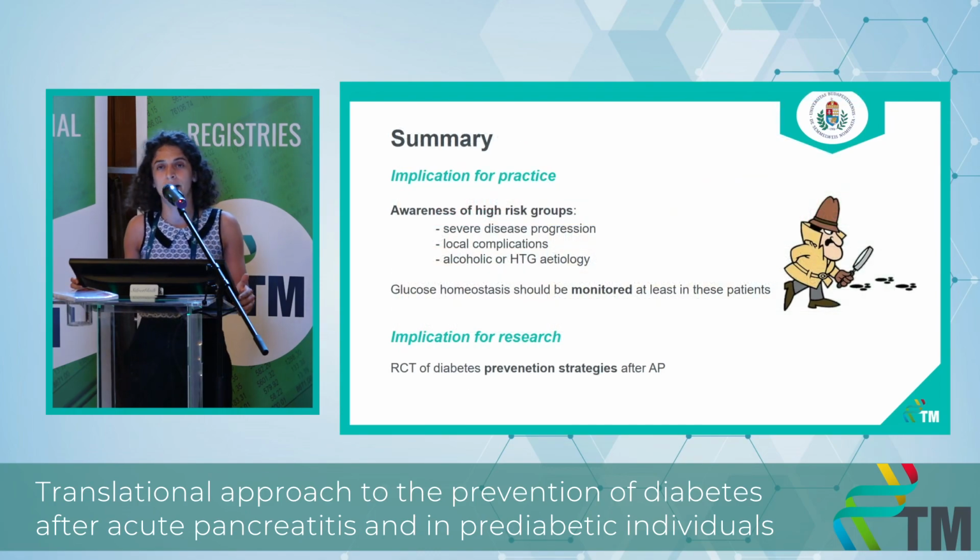So the implication for practice is that while every patient would benefit from monitoring their glucose homeostasis after acute pancreatitis, at least patients in the high-risk group should be monitored. These patients are those who had severe or moderately severe disease progression, local complication, alcoholic or hypertriglyceridemic etiology. Future research, however, should be focusing primarily on diabetes prevention strategies, as of yet there is none in acute pancreatitis patients.